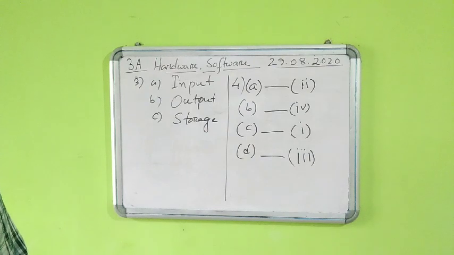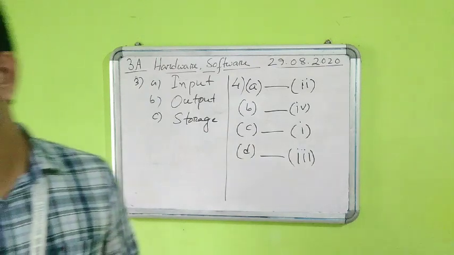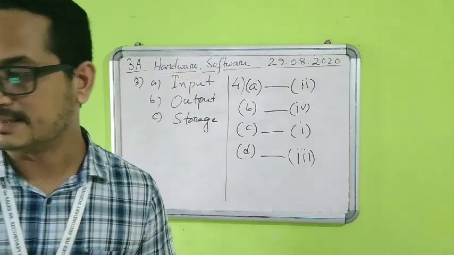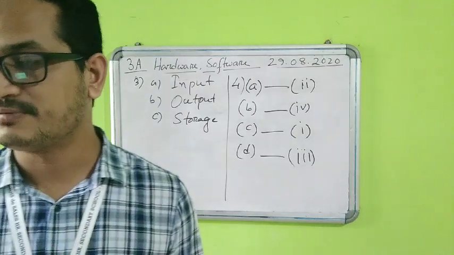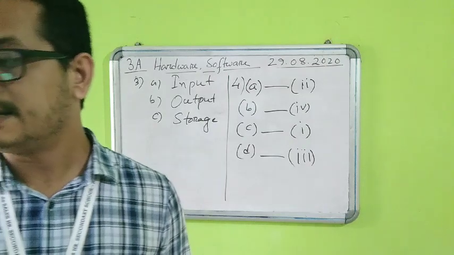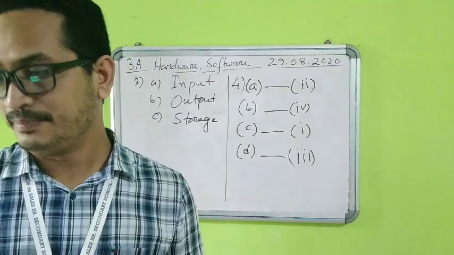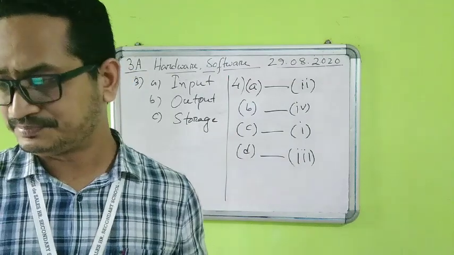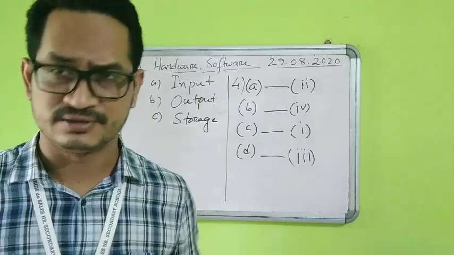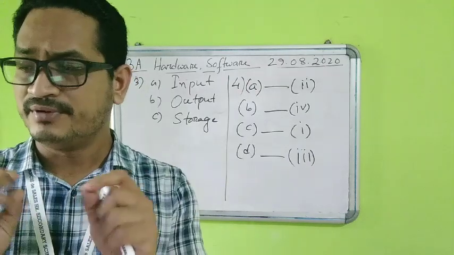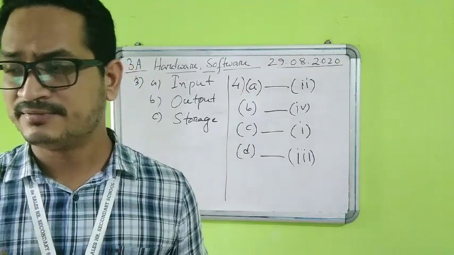Then question number 5. These are very short answer questions, so you will be doing this by yourself. I am giving it as homework today. That is question number 5A: correctly arrange the words in the 2 columns. You can see some words are given inside the box, and below there are 2 empty boxes. One is hardware, one is software. Suppose you take the first word, keyboard.